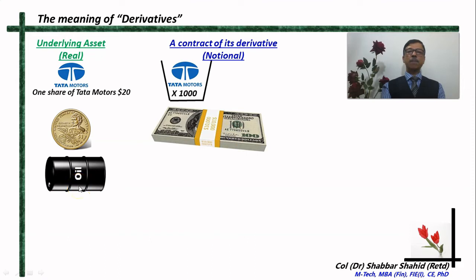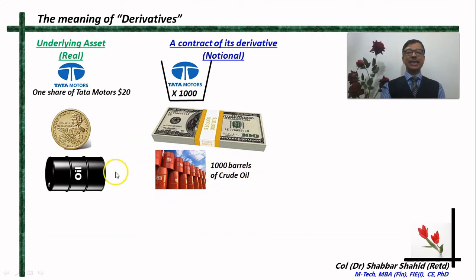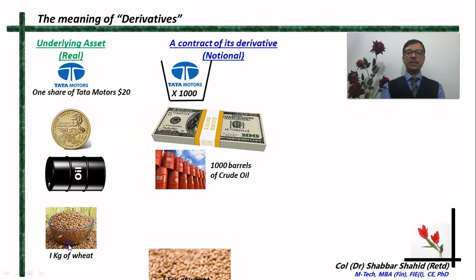Consider a single barrel of crude oil and a consignment of 1000 barrels of crude oil. This consignment again may be considered as a derivative of this 1 barrel of crude oil because its value will depend upon the value of a single barrel of oil. Same is the case with another commodity, say grains or pulses.